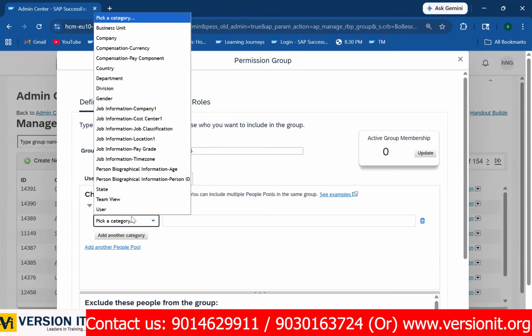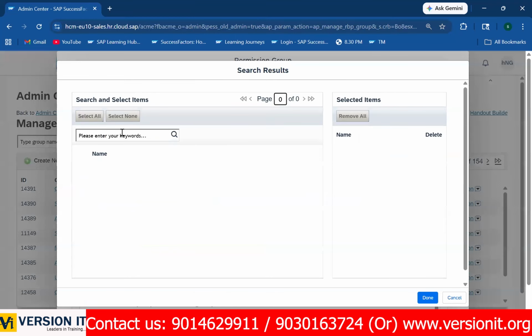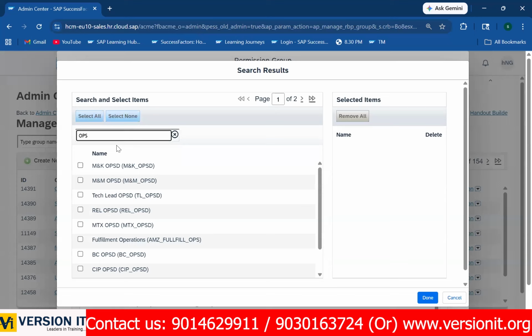So to take up that, choose job information, job classification, operations department, all people will come, or else the department operations. For example, Reliance operations department. Let us take some operations department employees.